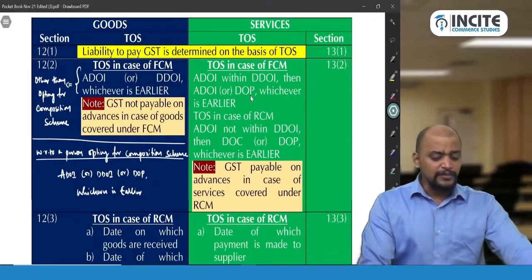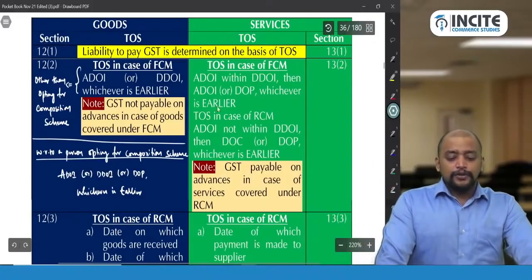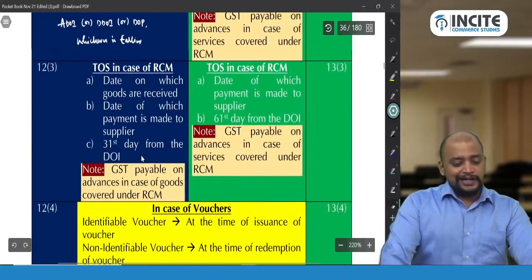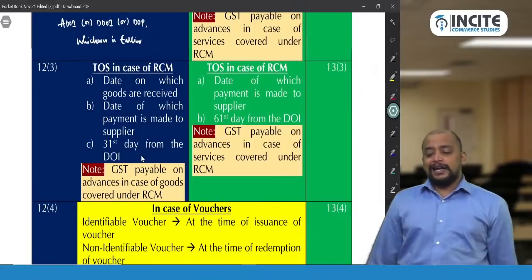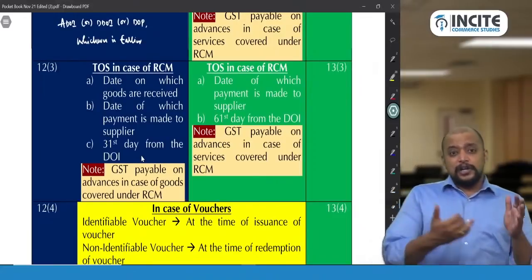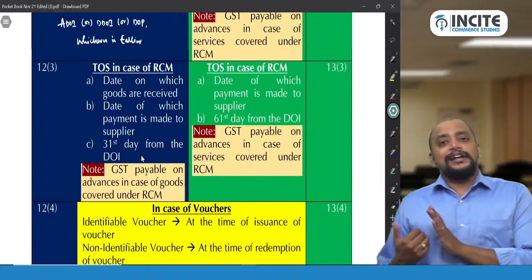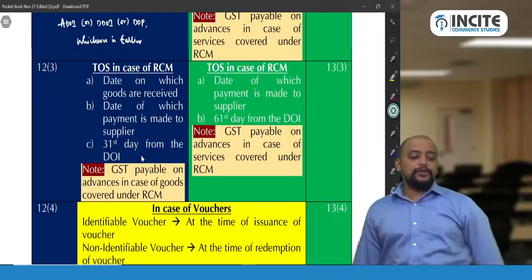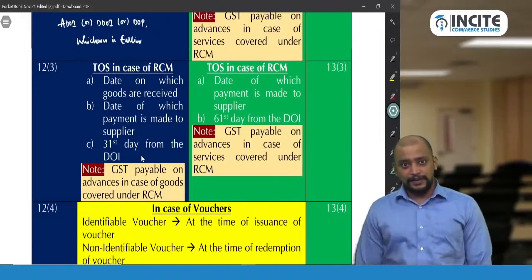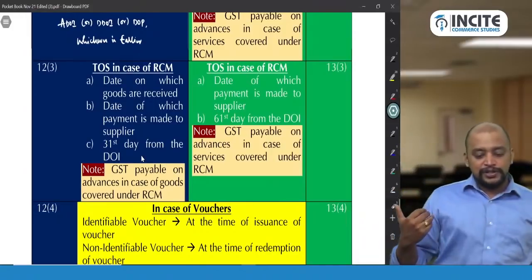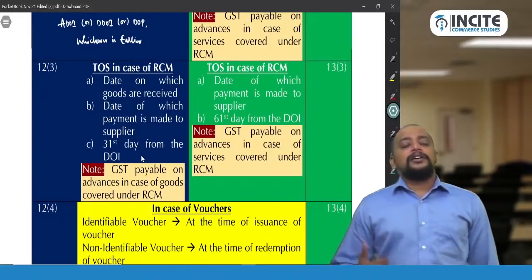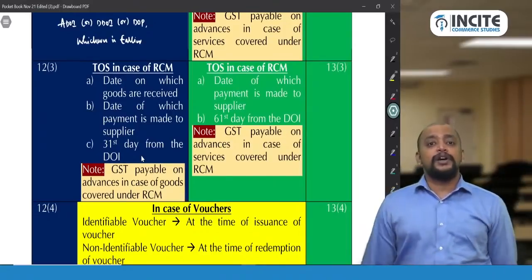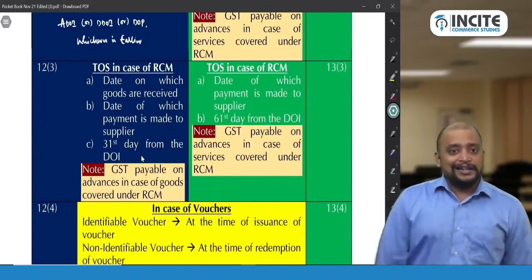Okay. Then in case of goods covered under RCM, what will be taken as the time of supply? The date on which goods are received, or the date on which payment is made to supplier, or 31st day from the date of invoice, whichever is earlier. The date on which goods are received by the recipient, or the date on which payment is made to supplier, or 31st day from the date of invoice, whichever is earlier will be taken.